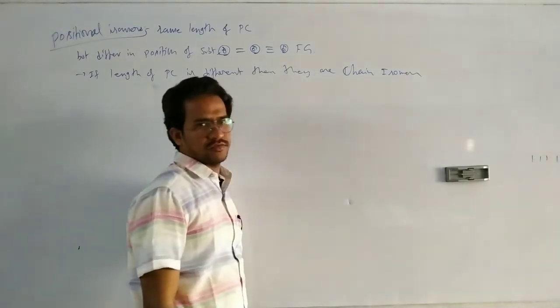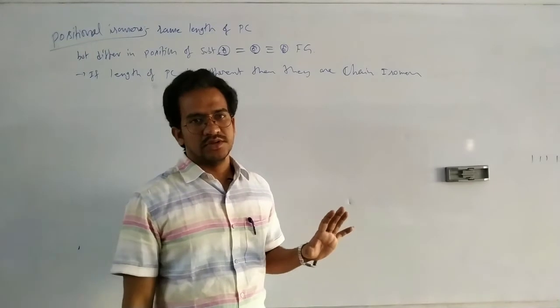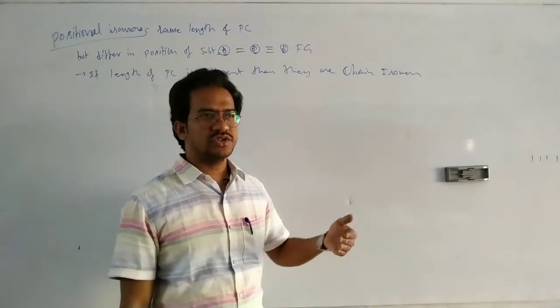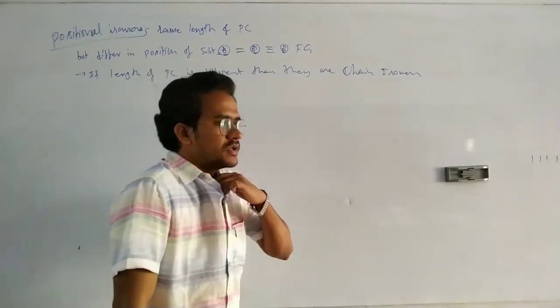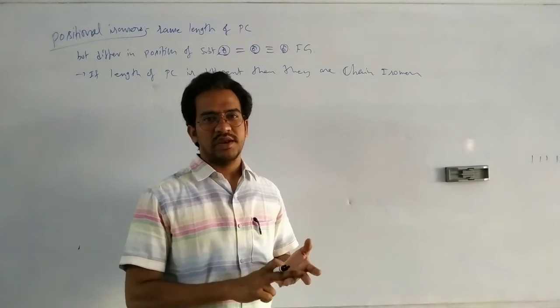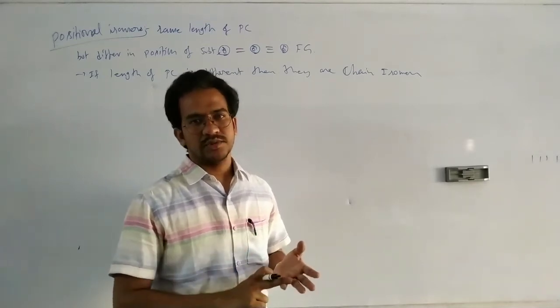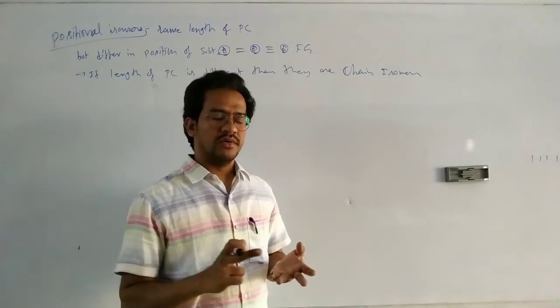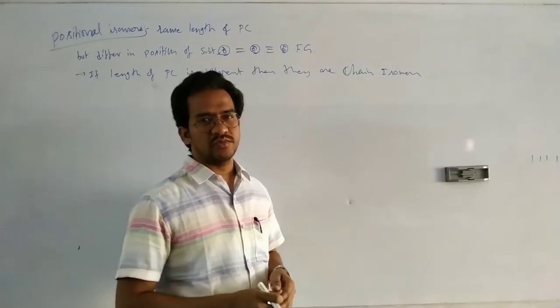And the functional group must also be the same. If the functional group is changed, those are considered as functional group isomers. So here the condition is same functional group and same length of the parent chain. If the length of the parent chain differs, those are chain isomers. If the functional group is different, those are considered as functional group isomers.